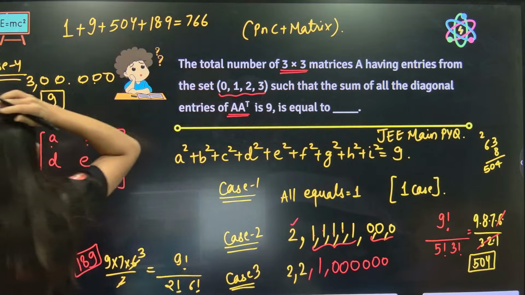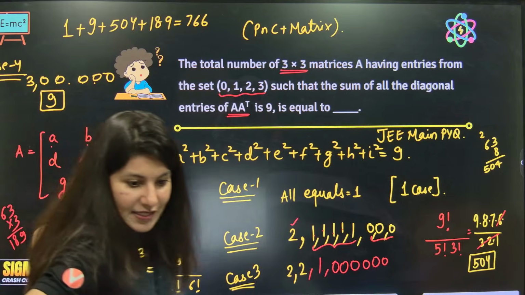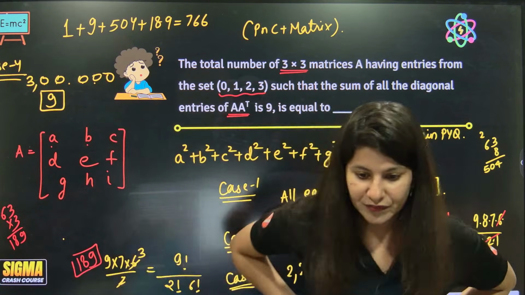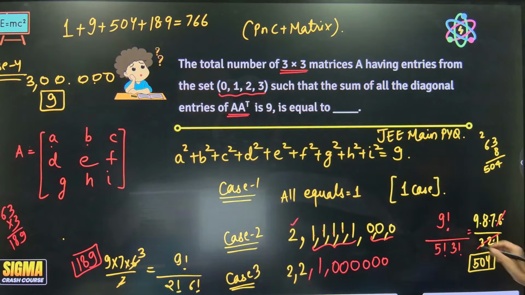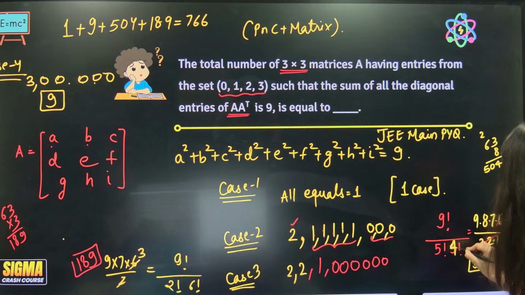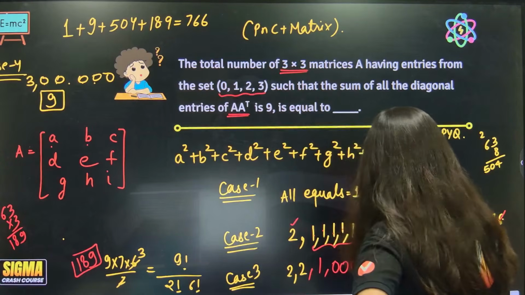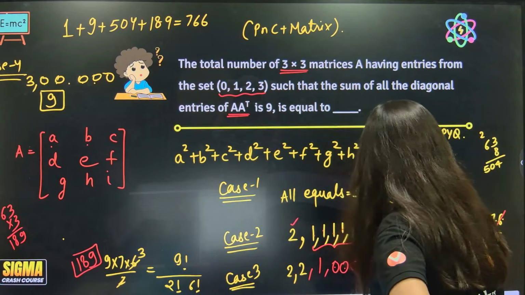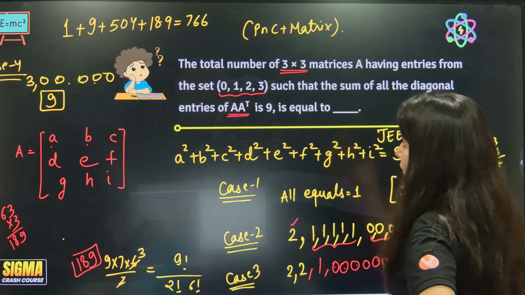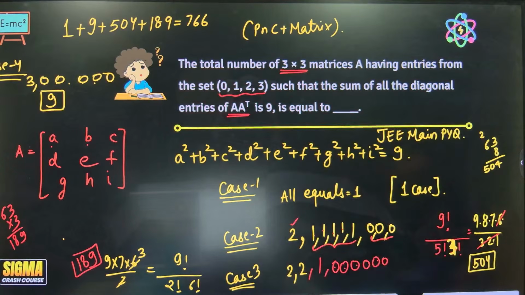Let me check. Have I made any mistake? 252, you're saying. 5 and 4, okay. This is 4, correct. 5 and 4. 1, 2, 3, 4, 5. 5 and 3, no? 3 is correct. What about here? So this is 1, 2, 3, 4, 5, 6. 6 and 2. Yes. So 9, 7, 8 upon 2.